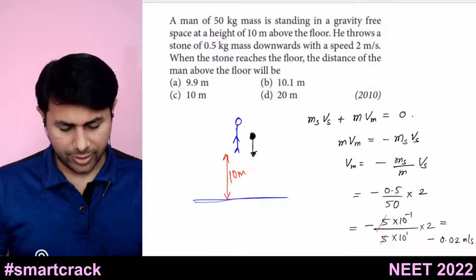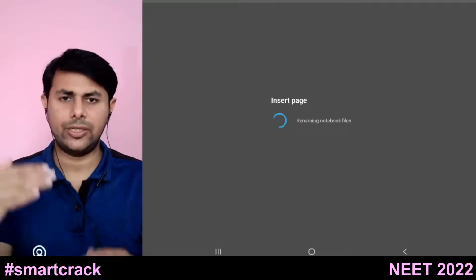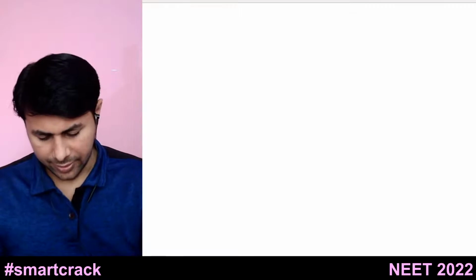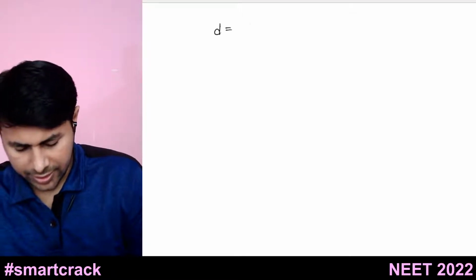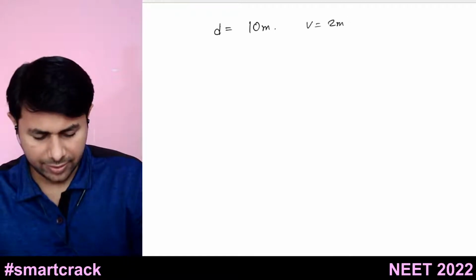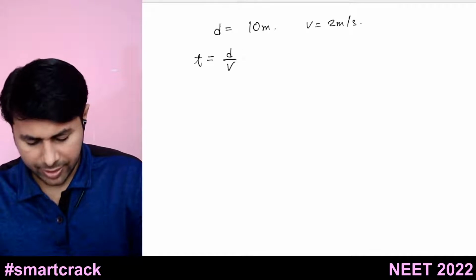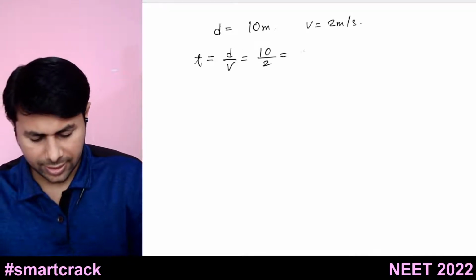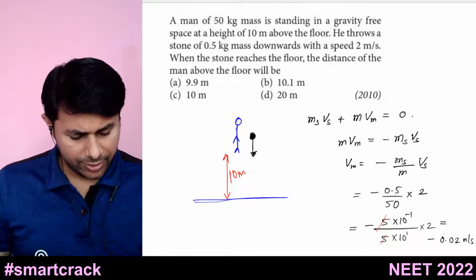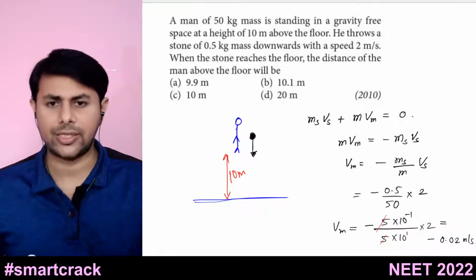Okay, because the distance between the stone and the ground was 10 meters. So distance or height is 10 meters and speed is 2 meters per second. So time taken by the stone to reach the ground will be distance upon speed. So 10 divided by 2, that is 5 seconds. So the velocity of the man is 0.02 meters per second.